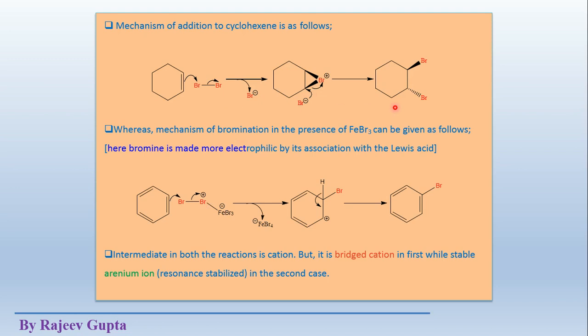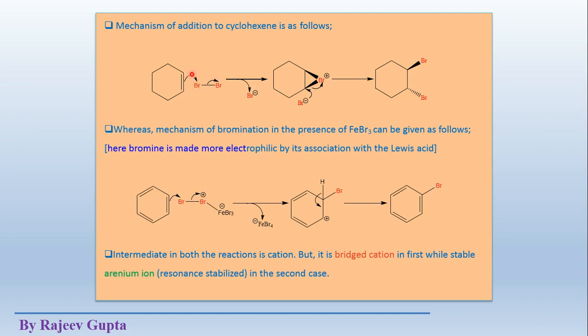This is just a simple mechanism of these reactions. Now the first reaction is addition of bromine on alkene. See, this Br2 works as an electrophile in this reaction. Here it also works as an electrophile.